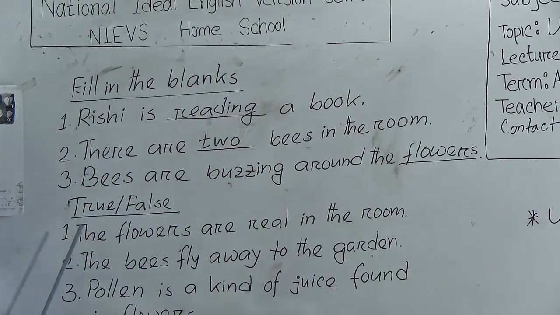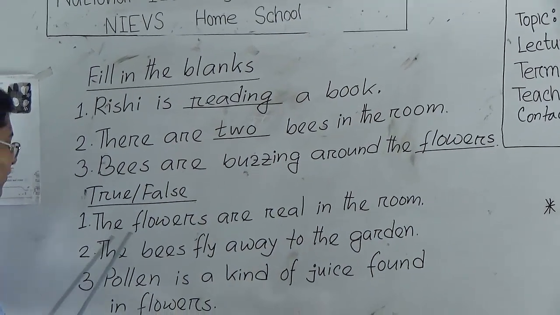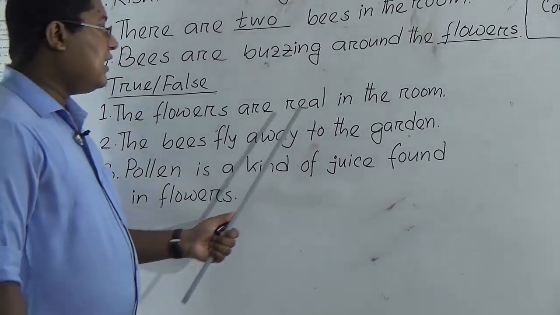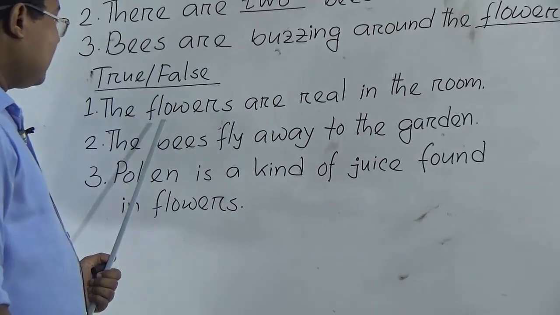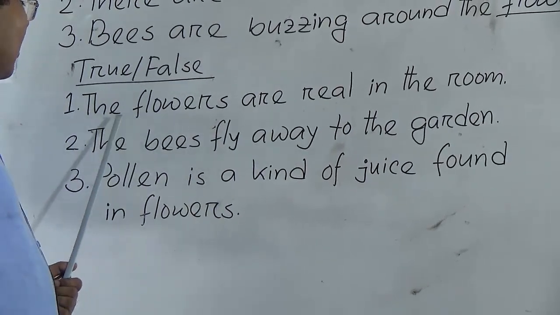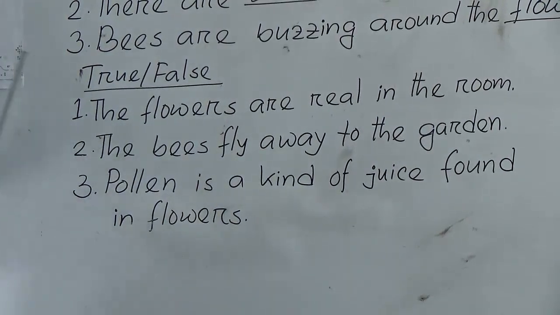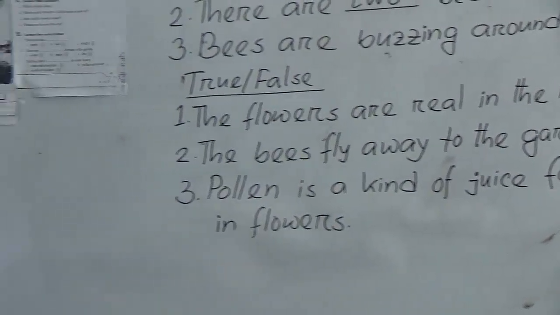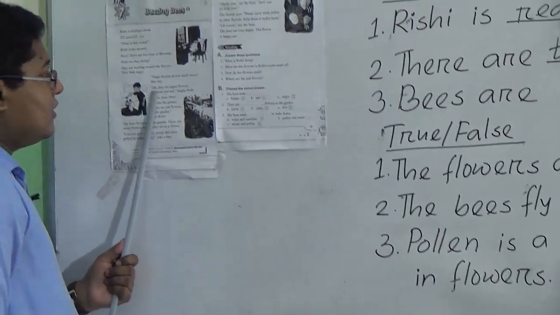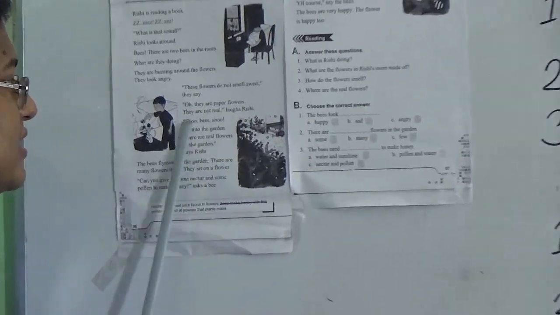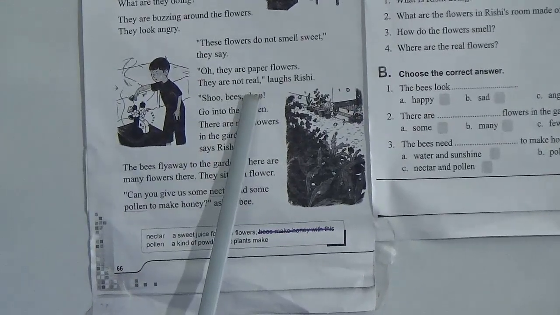So next one, true false. The flowers are real in the room. Is it true or false? Okay, let's go to the unit again. Oh, they are paper flowers. They are not real.